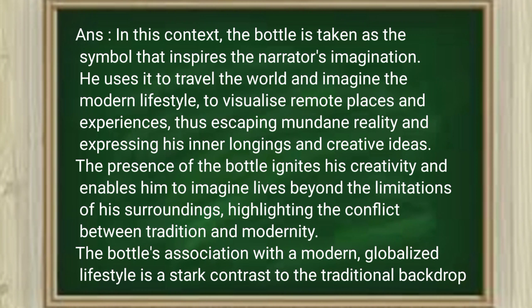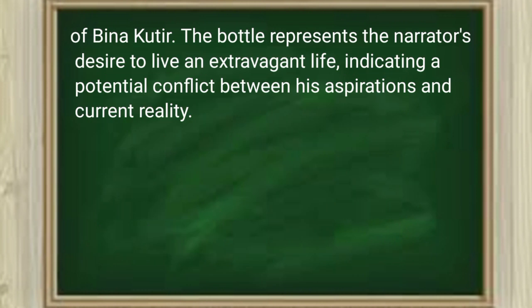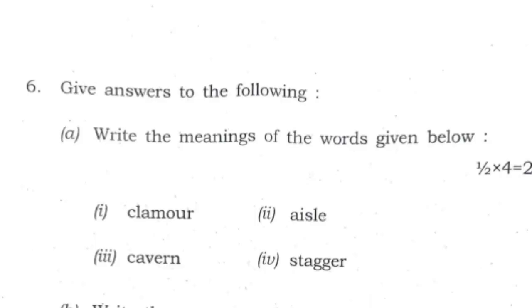The presence of the bottle ignites his creativity and enables him to imagine lives beyond the limitations of his surroundings, highlighting the conflict between tradition and modernity. The bottle's association with a modern globalized lifestyle is a stark contrast to the traditional backdrop of Bina Kutir. The bottle represents the narrator's desire to live an extravagant life, indicating a potential conflict between his aspirations and current reality. Last question of A group, that is question number 6.